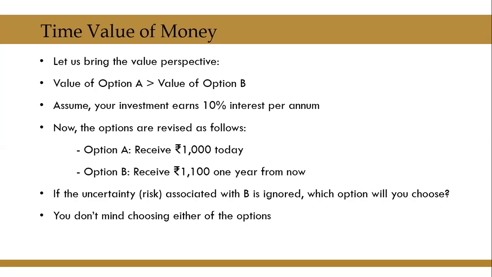Or if you decide not to choose option A, you will receive 1100 from the person who has to pay you after 1 year from now. Therefore, when the offer is revised like this, the value of option A has now become equal to the value of option B. Therefore, you are now not very particular. You can either choose option A or you can choose option B.